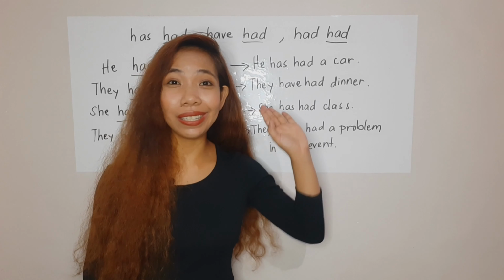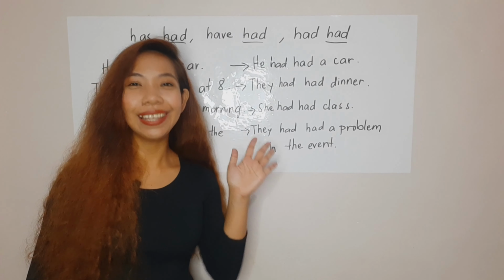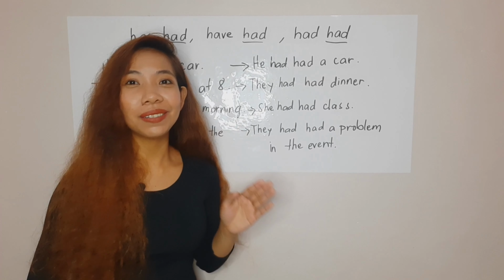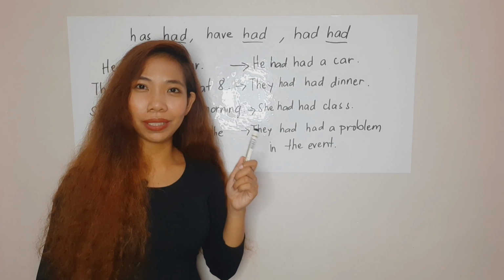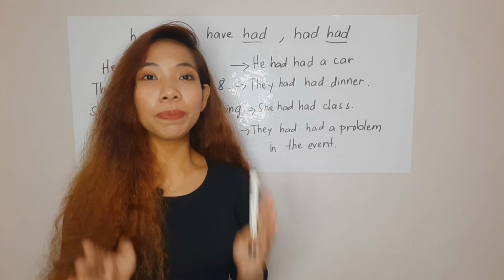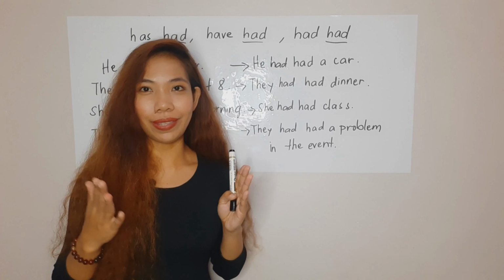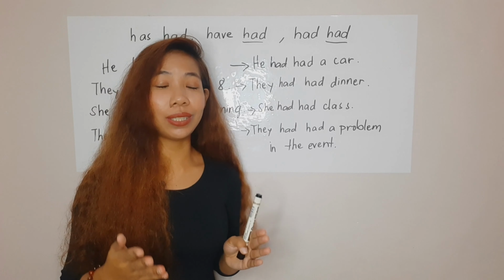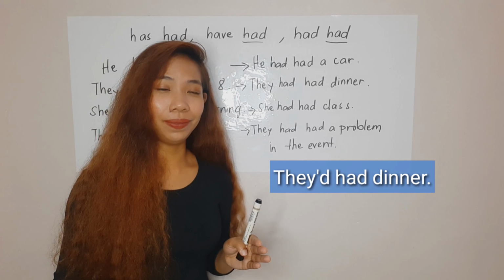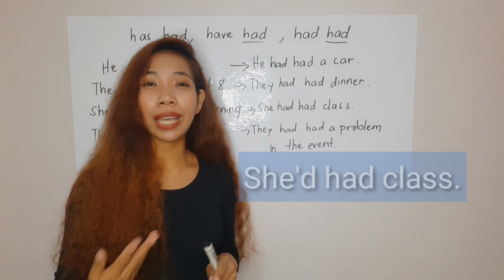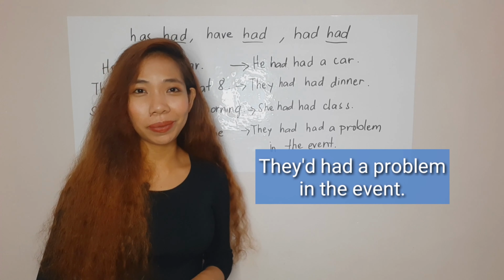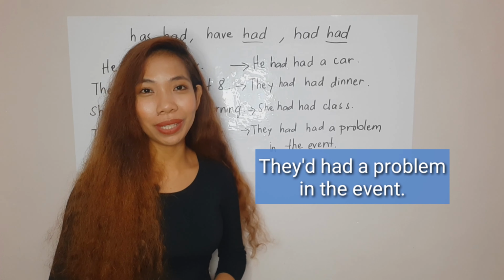Let's try changing these sentences. Ta-da! So I've just changed those has and have into had. So instead of he has had a car, I have there he had had a car. And again, in spoken English, we don't hear these. Speakers just say he'd had a car. They'd had dinner. She'd had class. They'd had a problem in the event.